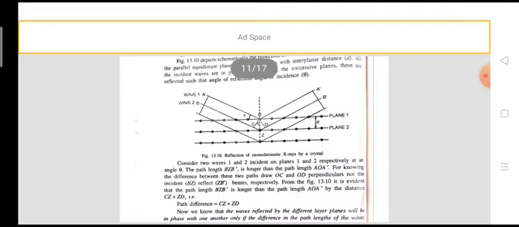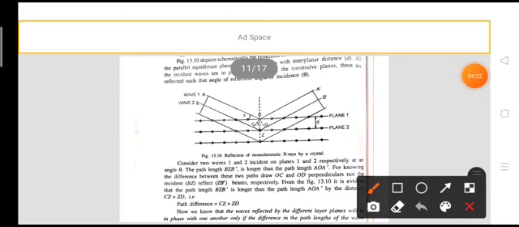So consider two waves 1 and 2. These two waves are incident on the crystal planes at an angle theta. The path length BZB' is longer than the path length AOA'. For knowing the difference between these two paths,